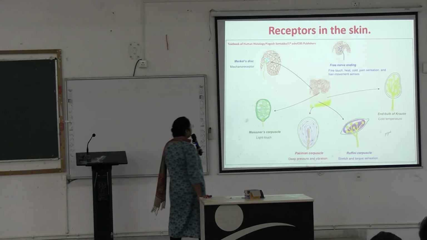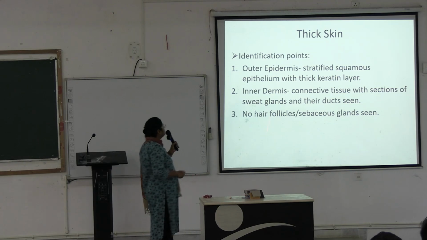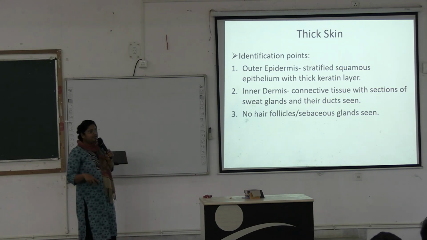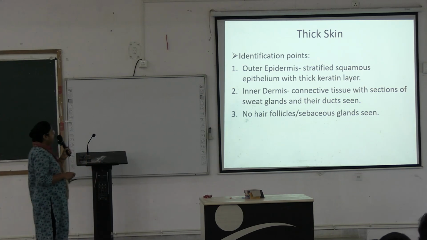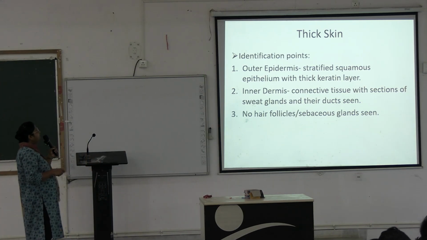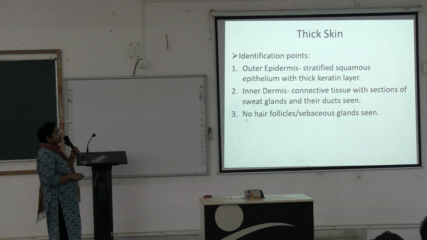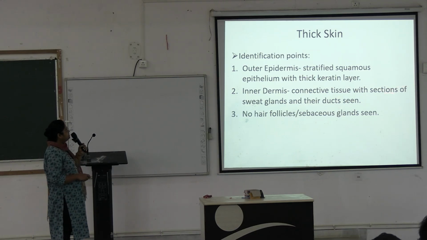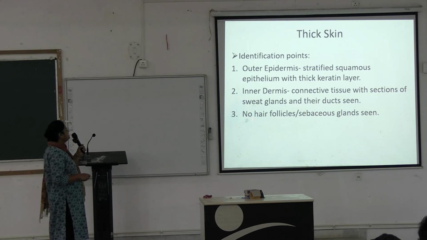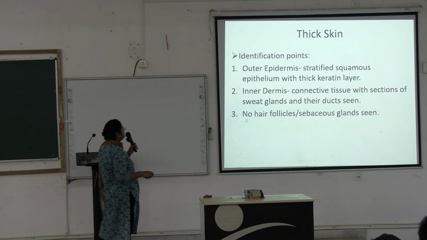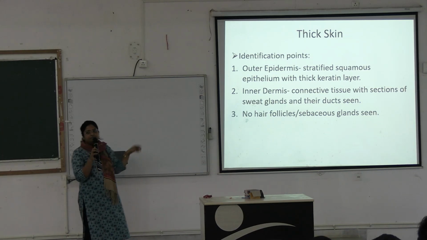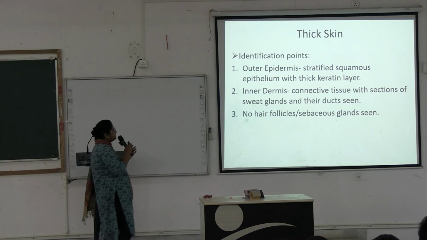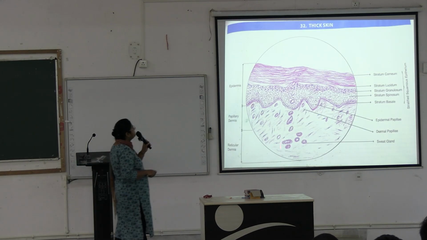You prepare sensory receptors of the skin as a short note. Next. These are the identification points you write down for thick skin in your histology practical. Outer epidermis formed of stratified squamous epithelium with a thick keratin layer. Inner dermis of connective tissue, with sections of sweat glands and their ducts seen. No hair follicles or sebaceous glands are seen. You draw a diagram for thick skin and write down these points on the right side.